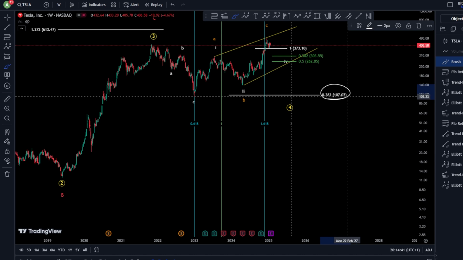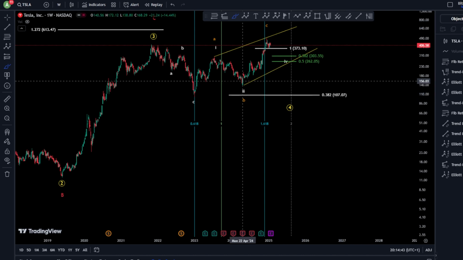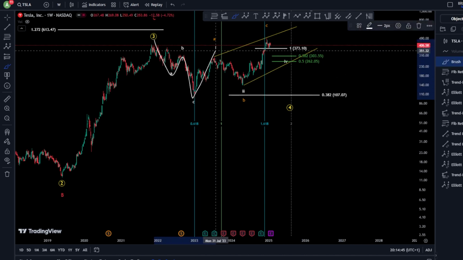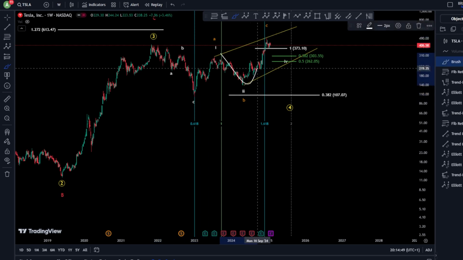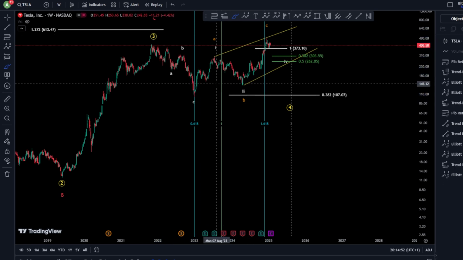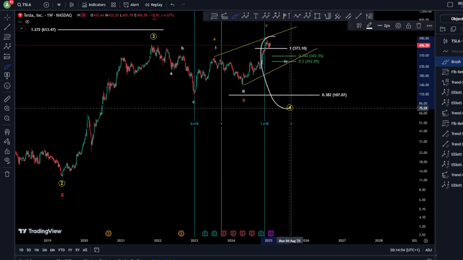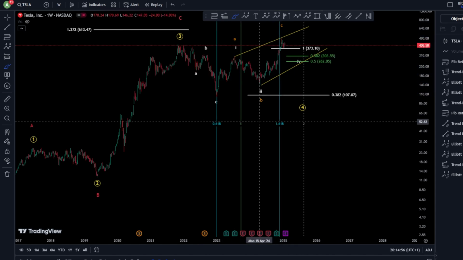So probably 107 can be, of course, a target, and that's because of the 3 waves down, 3 waves up, and your wave here is longer than your wave 1, invalidation of any kind of bullish scenarios. So let's take care with this and trade safe with Tesla.